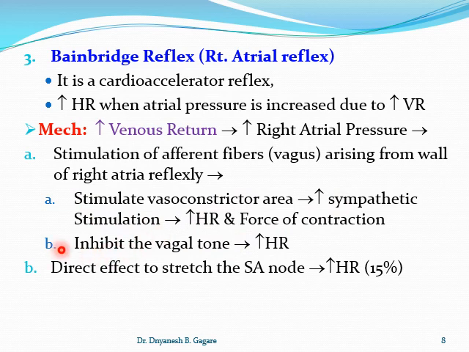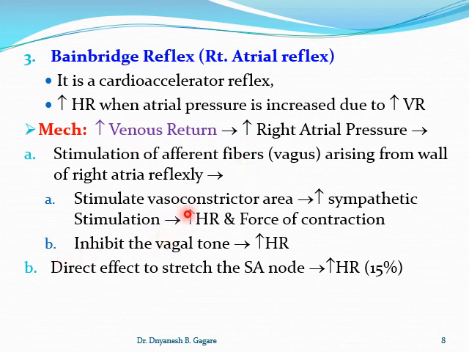This is one way. By the second way, the same stimulation of the vagus nerve inhibits the vagal tone. So this afferent vagus nerve inhibits the vagal tone. That means there is a decrease in vagal tone and there is an increase in heart rate. So in this way, with increased venous return there is an increase in heart rate. Increased venous return, here also heart rate is increased. So these two mechanisms increase heart rate in case there is an increase in venous return.